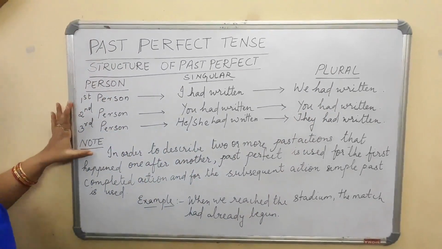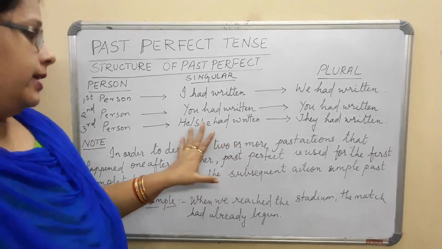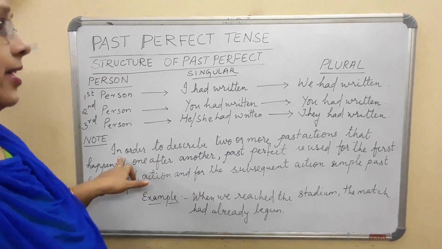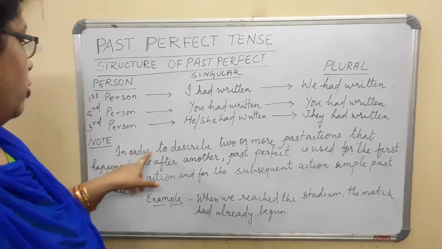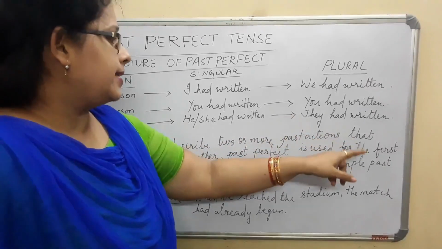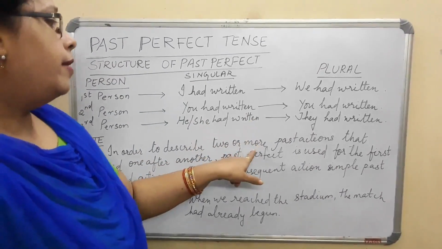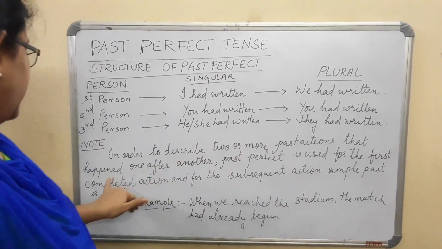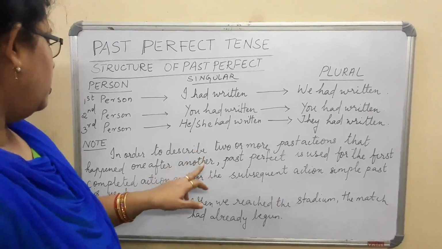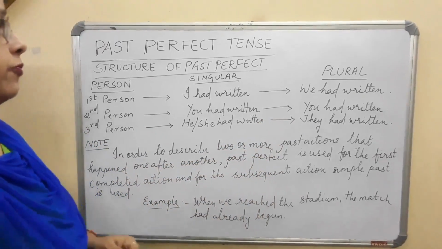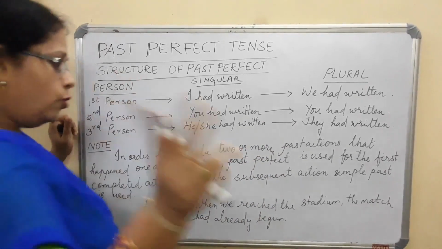Now one note, children. In order to describe, actually it is a bit of confusion for you people. So for that I have written this note, you can go through this. In order to describe two or more past actions that happened one after another, remember, two or more past actions that happened one after another, past perfect is used for the first action when we are talking about two actions.